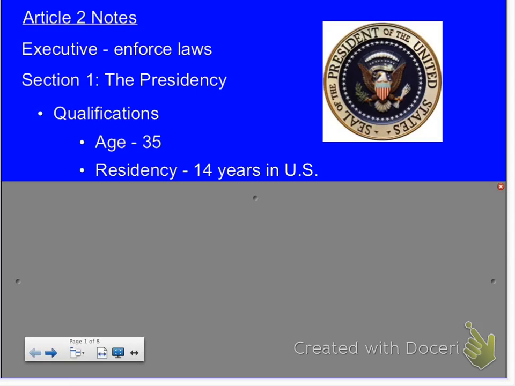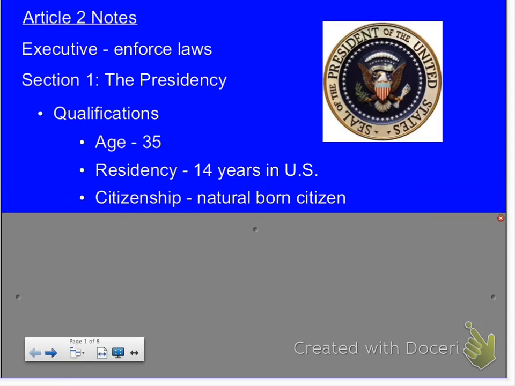Now, here's the next one, though. It talks about a citizen. All right. What does it say about citizenship for the president? Justin? You must be a natural-born citizen. Can anybody tell me what a natural-born citizen is? Jordan? Doesn't it mean like you basically have to be born in the United States? Yes. Or?